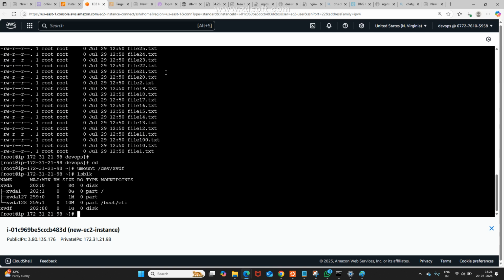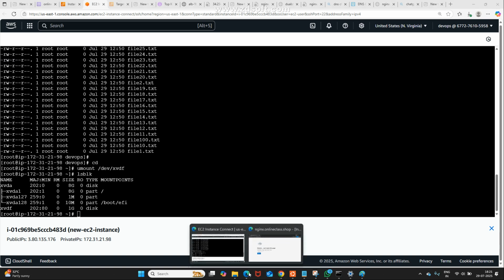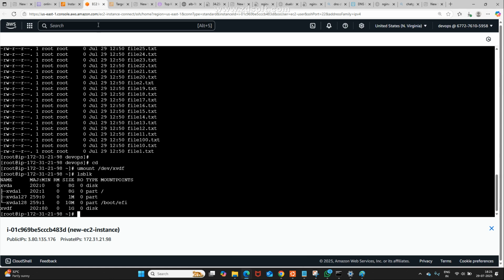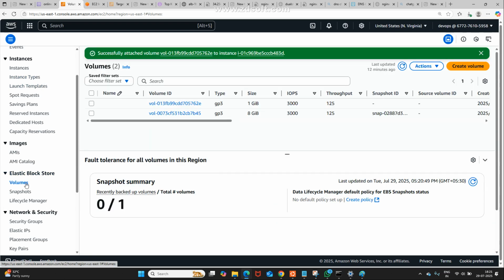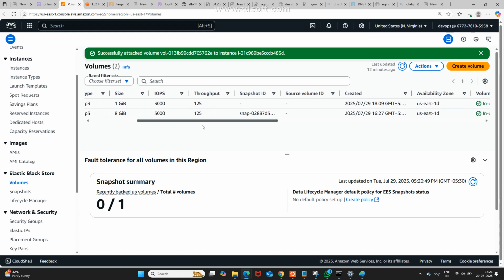We used lsblk and also used blkid, used mkfs, make file system, and we used the mount command, we used the umount command. From hereafter, what may I do, please respond. Now check it here, going to my work. What about the instance? Please observe the instance. There, within the instance, going to volumes, which volume did we already attach? This volume only, right?